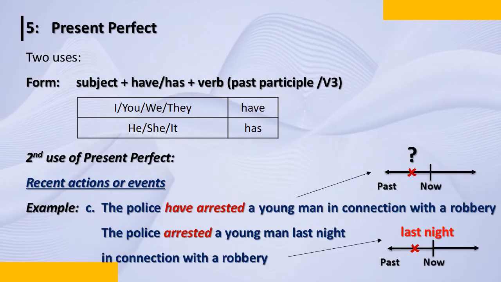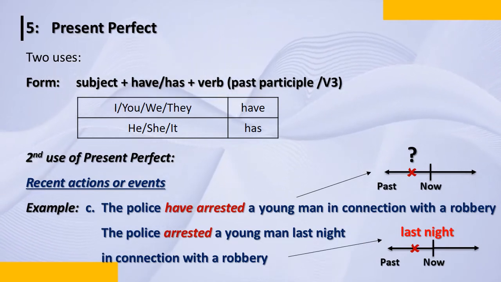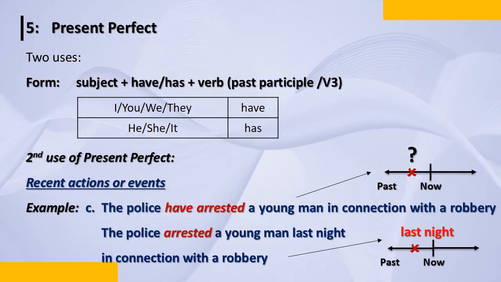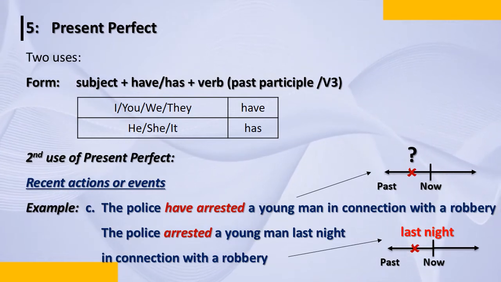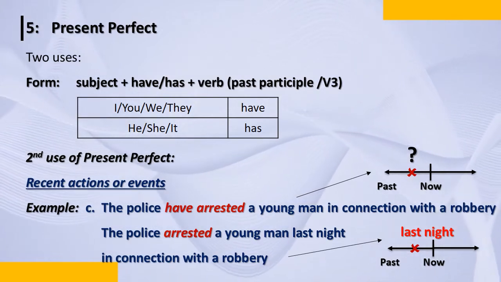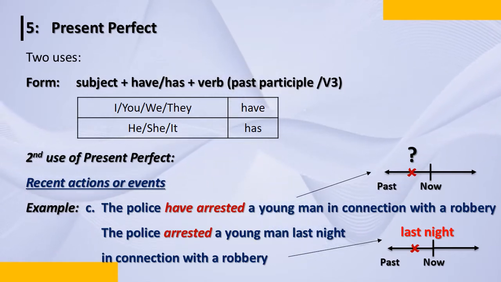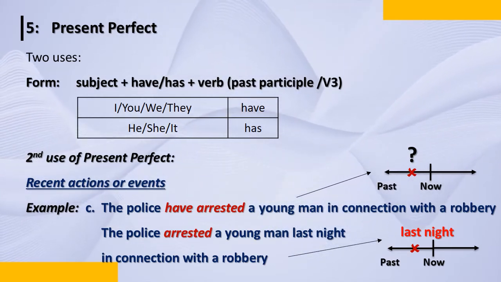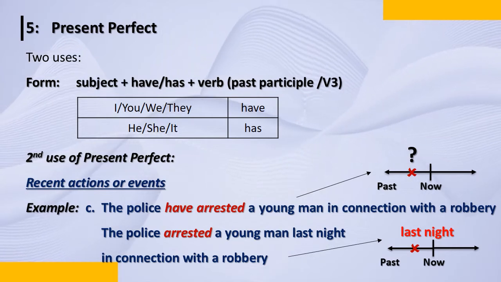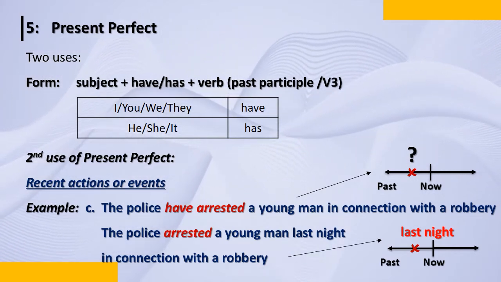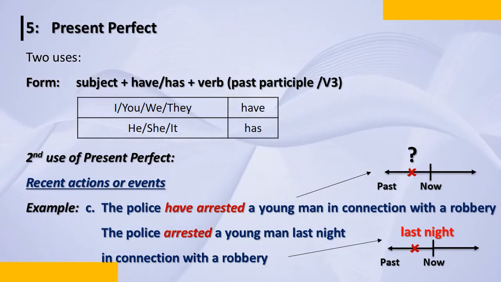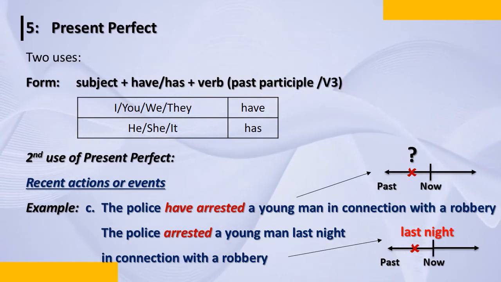The police have arrested a young man in connection with the robbery. That is the first one. Now, in the second one, I have made it more clear. When I'm talking to somebody, I say, the police arrested a young man last night in connection with a robbery. He got arrested last night.